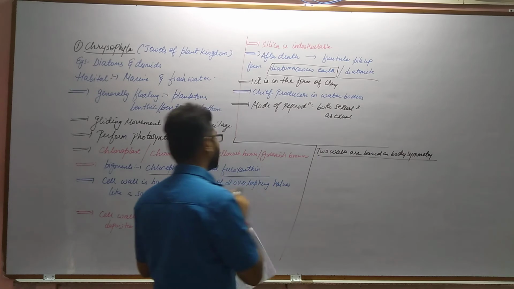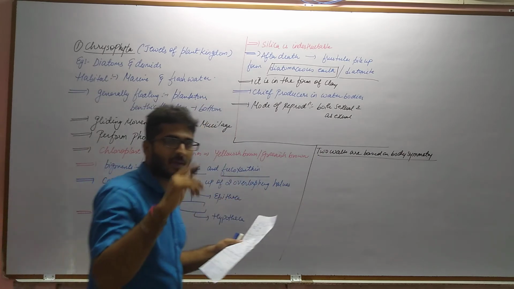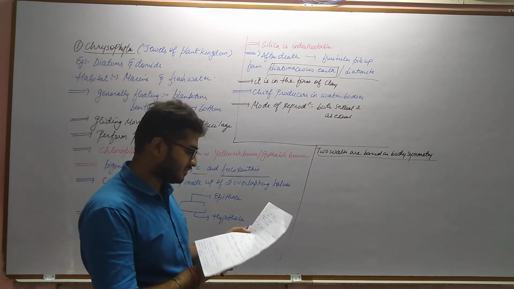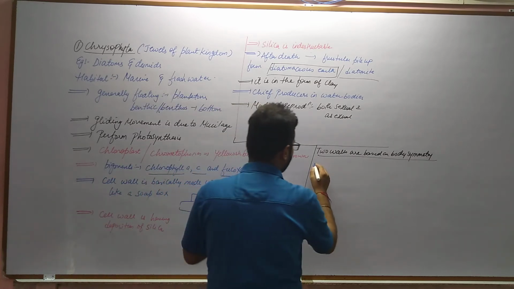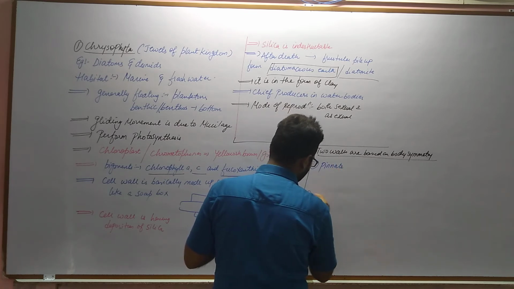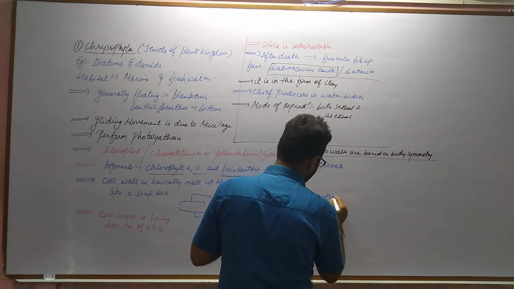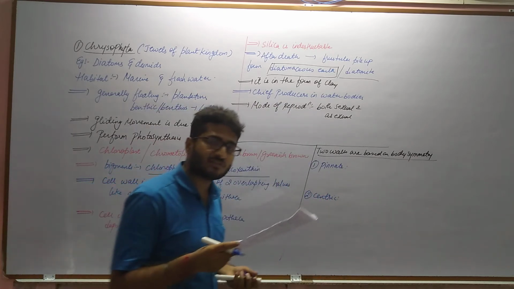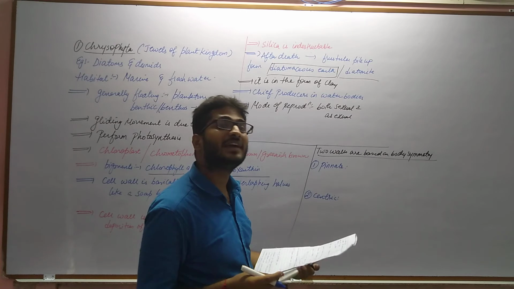Two walls means the layers we are talking about, the epitheca and hypotheca, and they are called pinnate and centric or centroid. First is pinnate, P-I-N-N-A-T-E, and the second is centric. Pinnate includes the bilateral symmetry and centric includes radial symmetry.